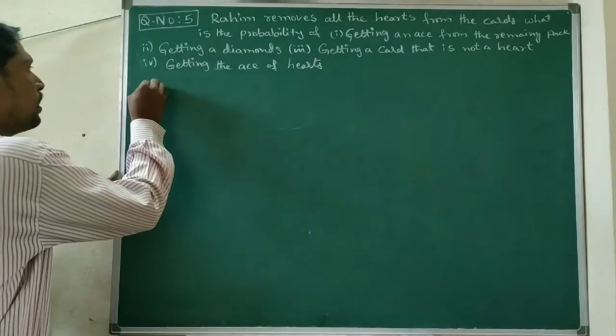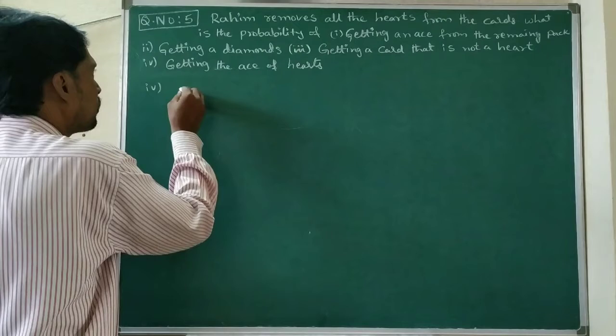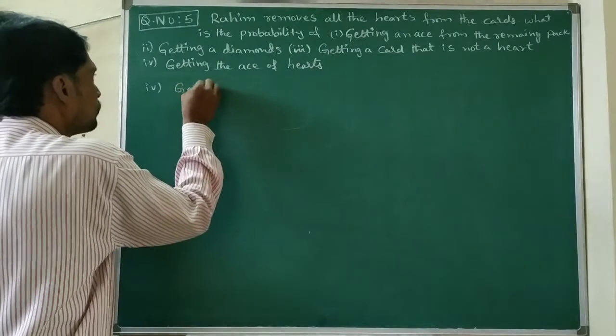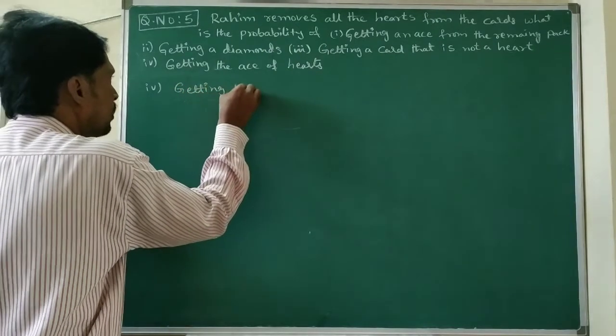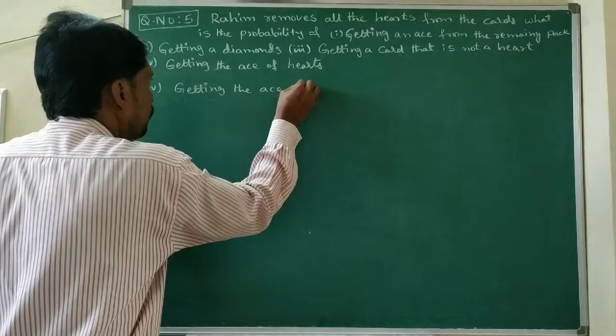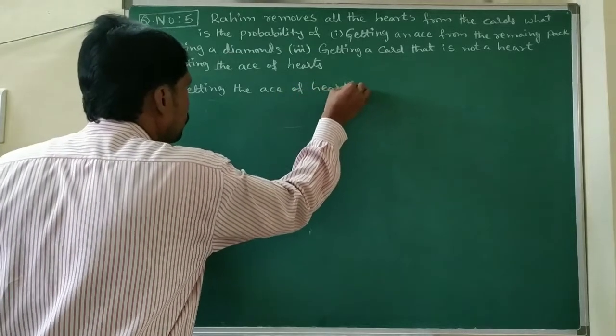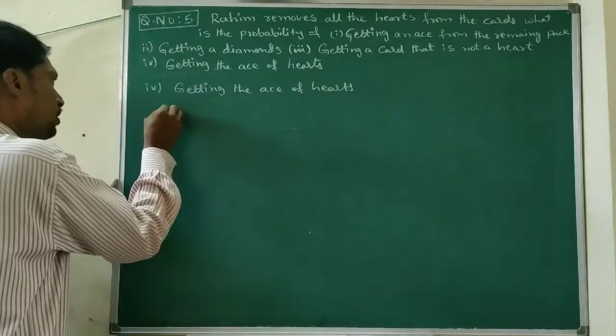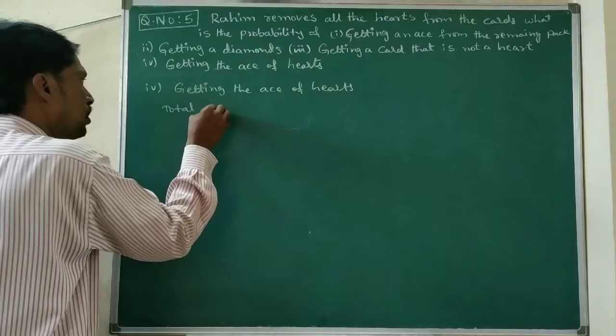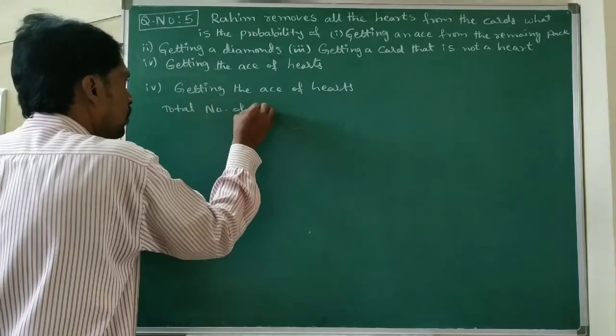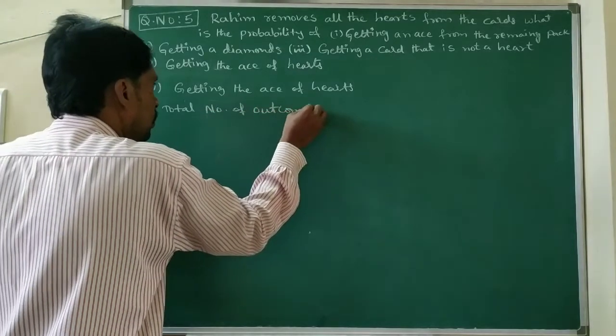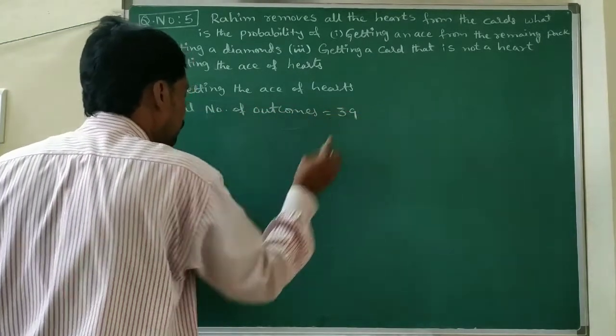Next it is the fourth one, that is getting the ace of hearts. Here the total number of outcomes, already we discussed, is 39.